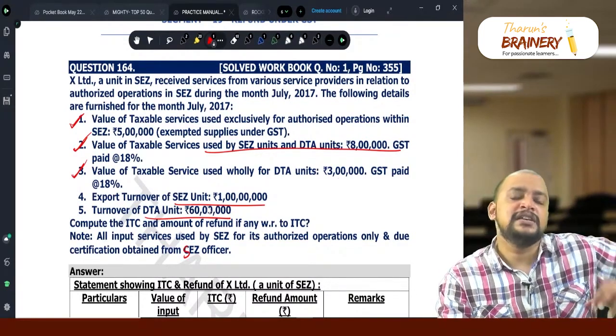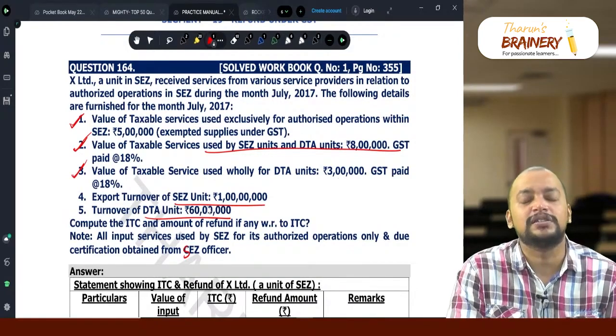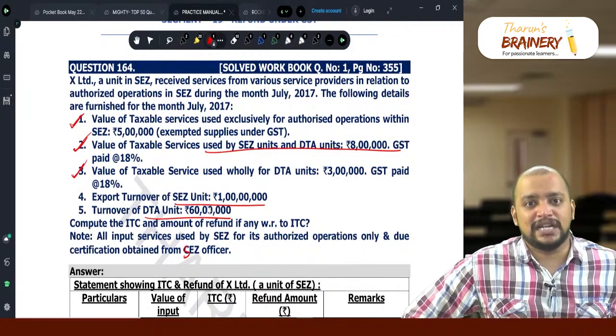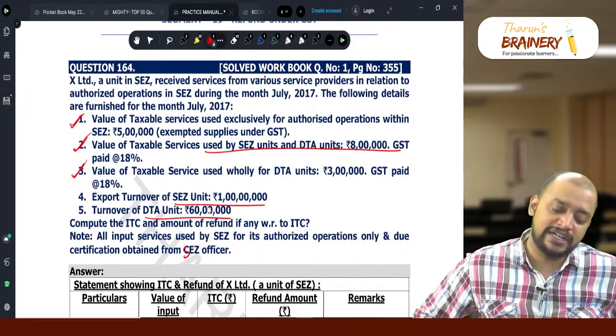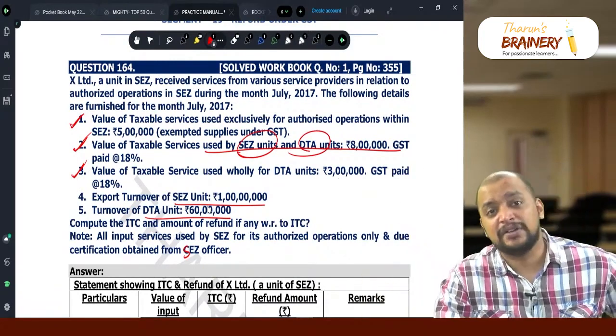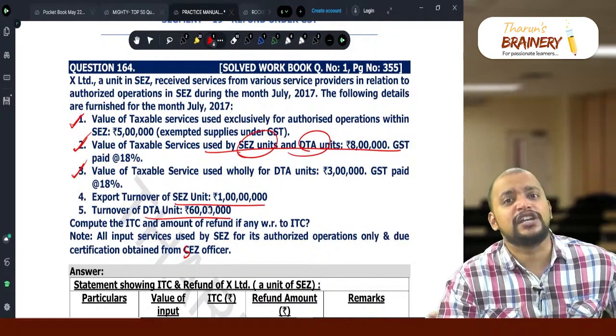It qualifies as zero rated only when supplied to the SEZ unit for their authorized operation. Here it is partly for SEZ, partly for DTA, but the invoice is raised to the SEZ. So it is not zero rated, and they need to charge GST.